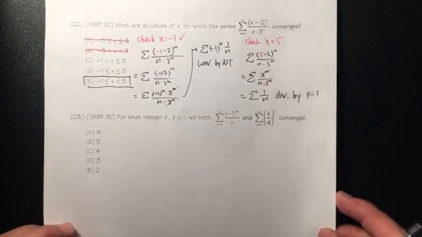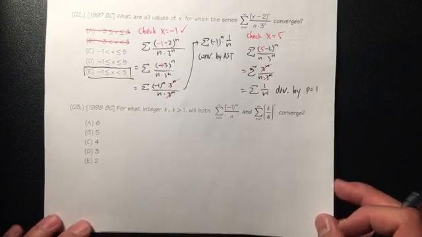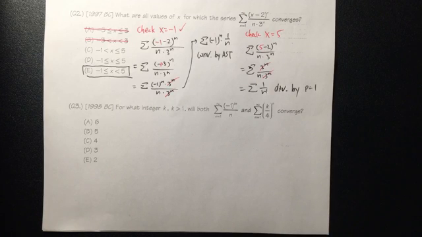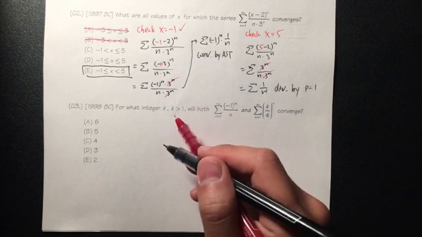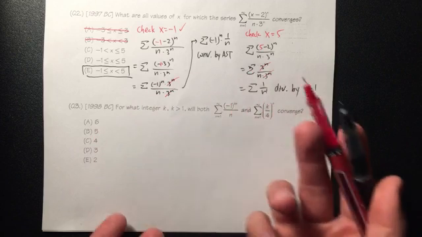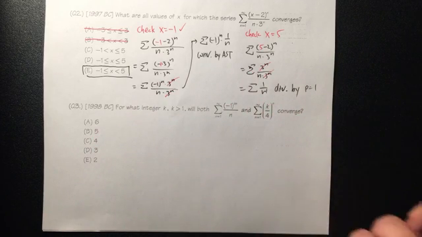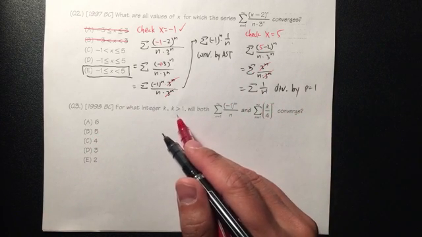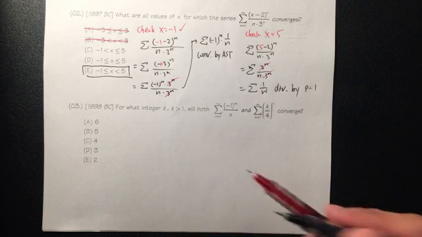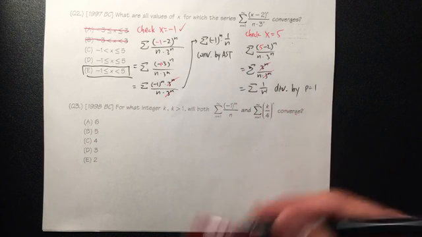Okay, so we will give you guys some time to try number 3. Number 3. For what integer k? And this right here, in my opinion, is not necessary because all these values are greater than 1, but the original question stated k is greater than 1, okay? Anyway, we want this and that series to be both convergent.